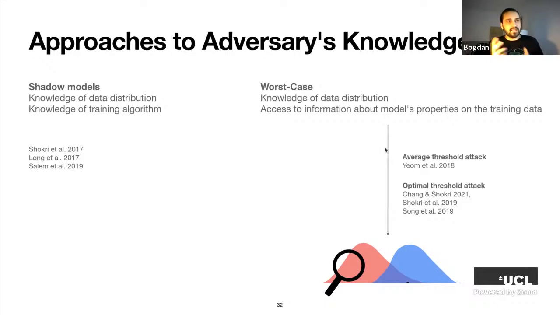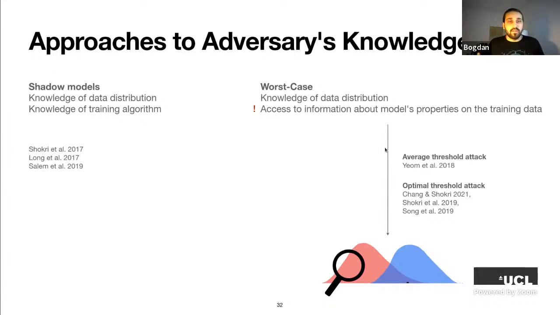And why we have to be careful about this setting is because, well, what's the goal? What's the high-level goal of membership inference attacks? It is to learn something about the training data. But here the adversary is already starting with some non-trivial amount of information about the training data. In general, it's okay. In general, this is fine. In security, this is normal. It is normal to use worst case adversaries, worst case evaluations.